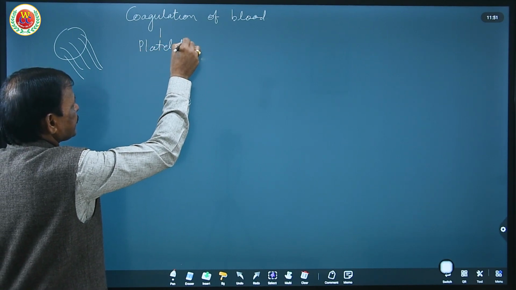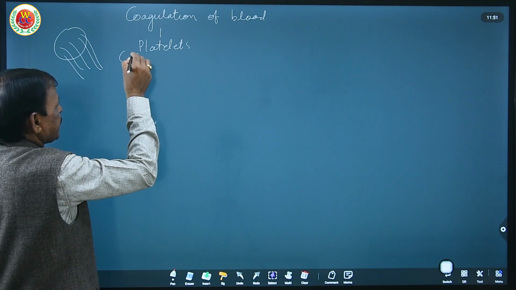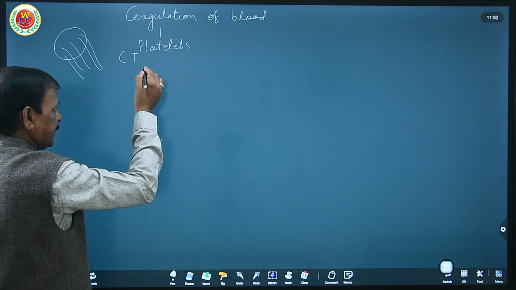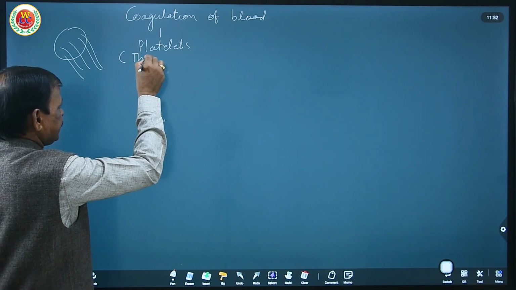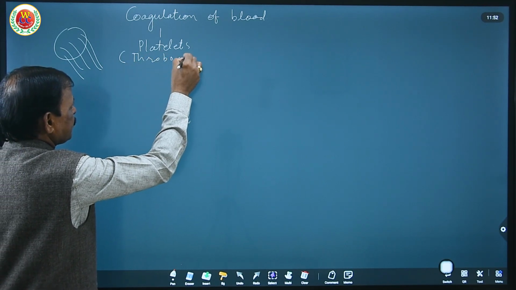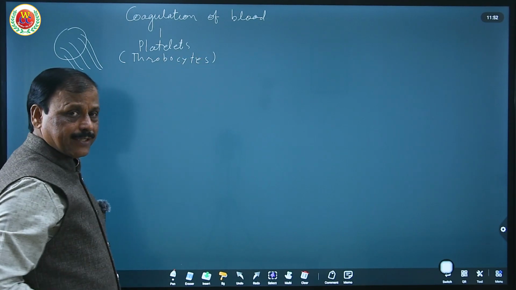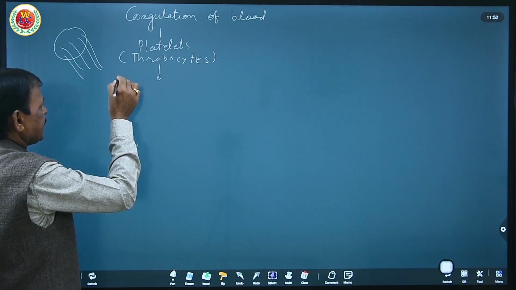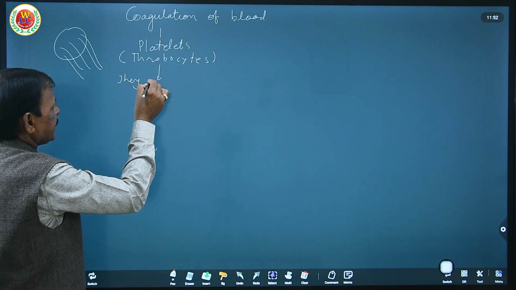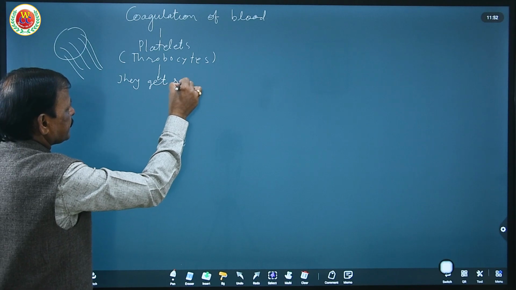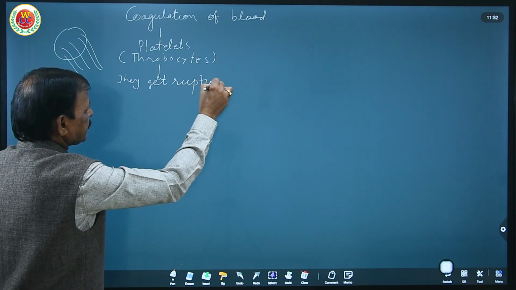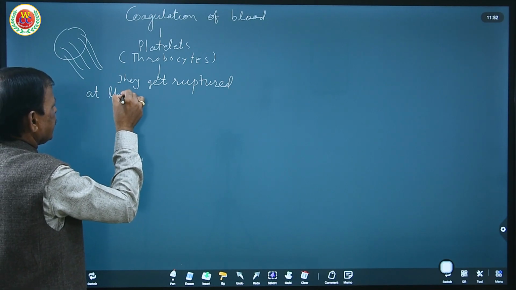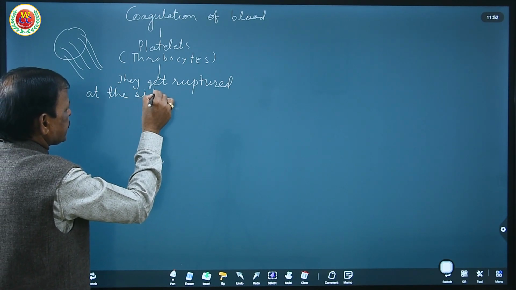Platelets are also known as thrombocytes. These platelets, known as thrombocytes, get ruptured at the site of injury or cut.